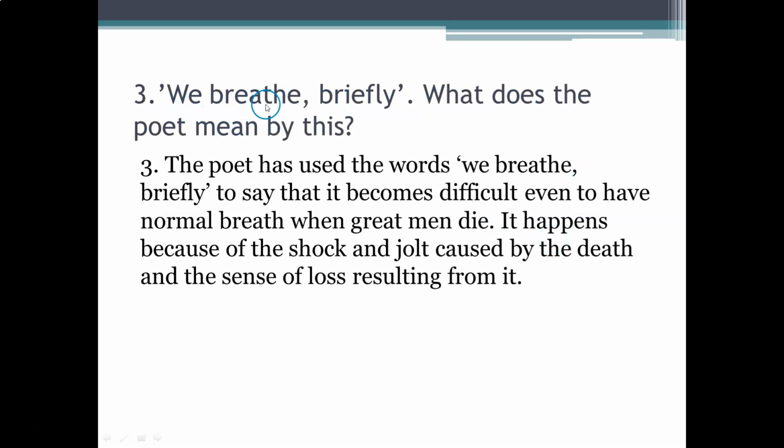Question 3. We breathe briefly. What does the poet mean by this? The poet has used the words we breathe briefly to say that it becomes difficult even to have normal breath when great men die. It happens because of the shock and jolt caused by the death and the sense of loss resulting from it.